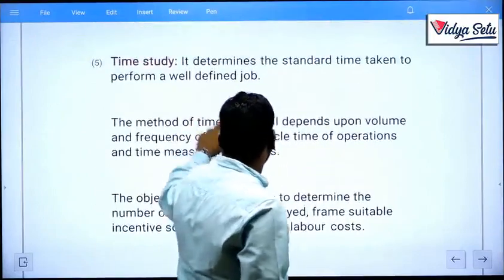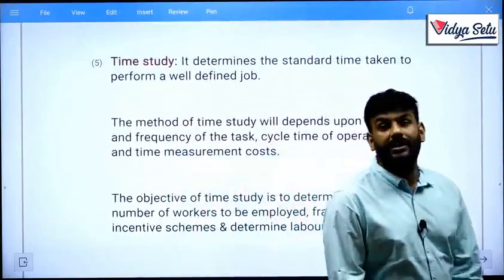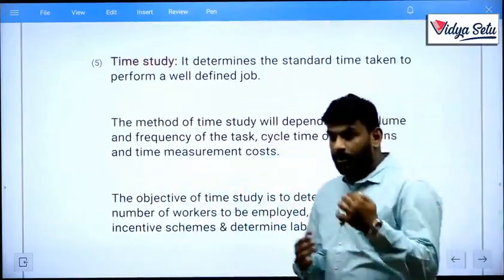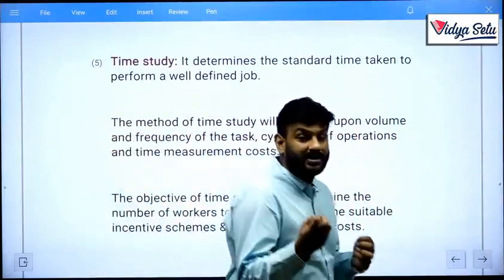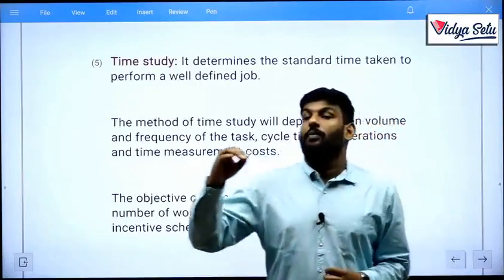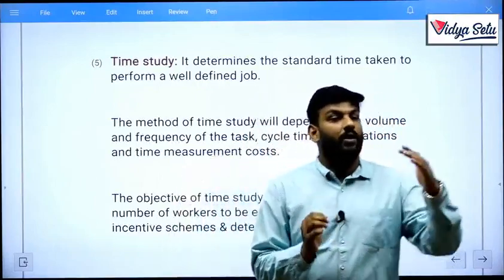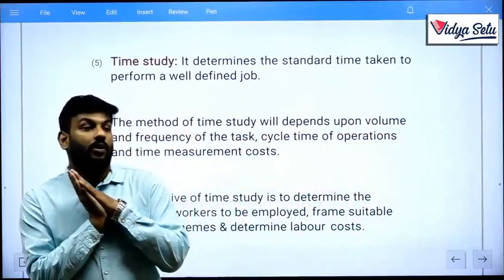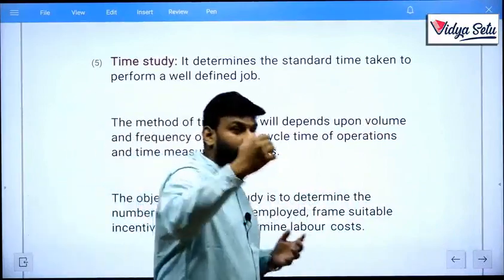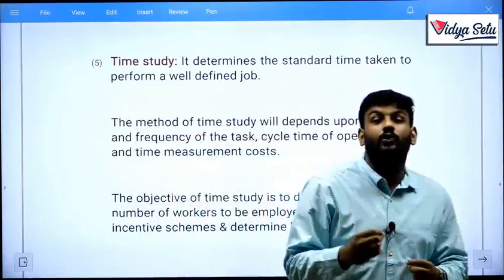Next is time study. In time study, we discussed that your product should be delivered on time, maintained and measured on time, as well as the particular person should be paid in a timely manner. If he completed his work on time or earlier, then you should give rewards.